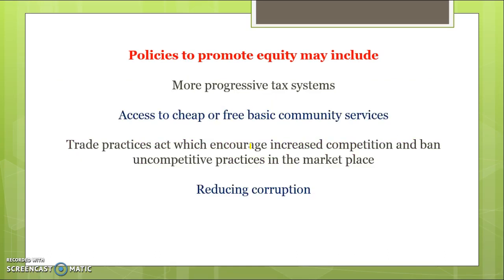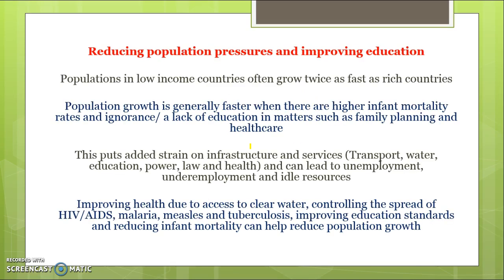So what they need to do is try to implement policies like progressive tax systems, access to free basic community services, trying to promote competition and ban uncompetitive practices. So the more competition, the lower prices generally. That will help low-income earners, as well as trying to reduce corruption. So more money can be spent on health and education and subsidising important products like education going forward.